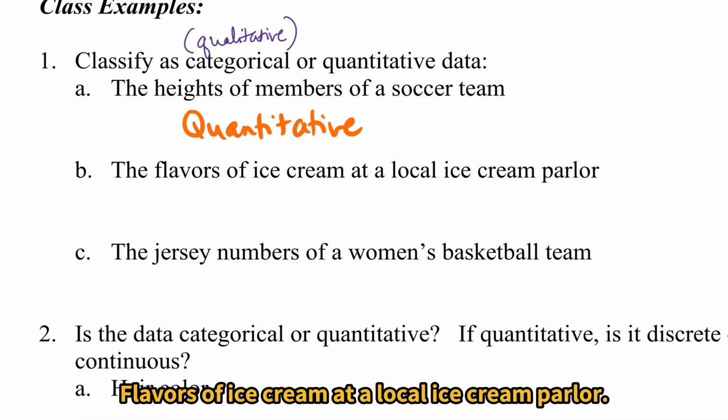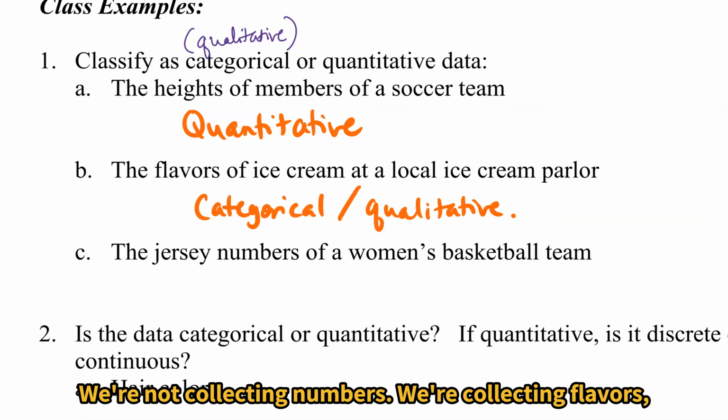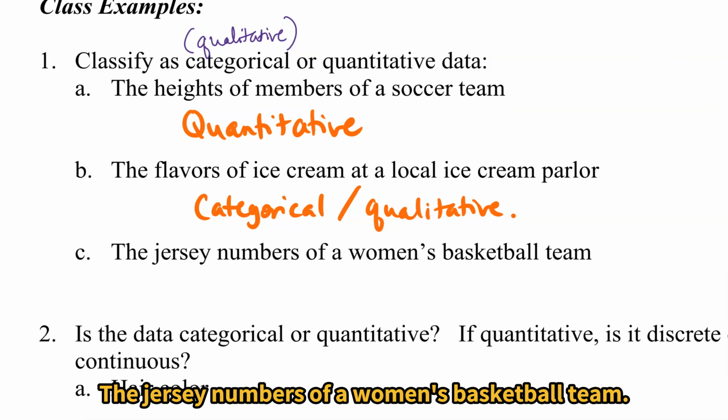Flavors of ice cream at a local ice cream parlor. Categorical or qualitative. We're not collecting numbers, we're collecting flavors. So we have categories.